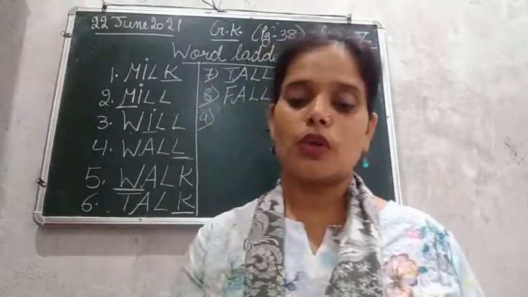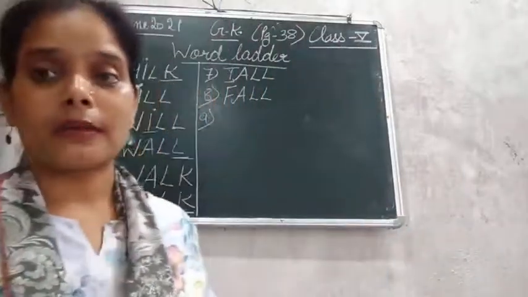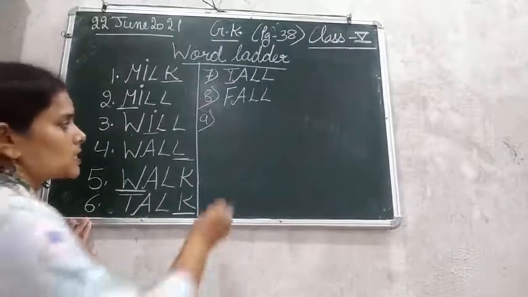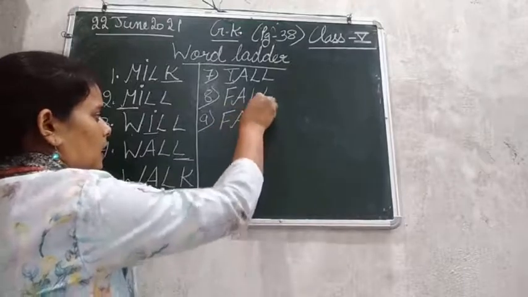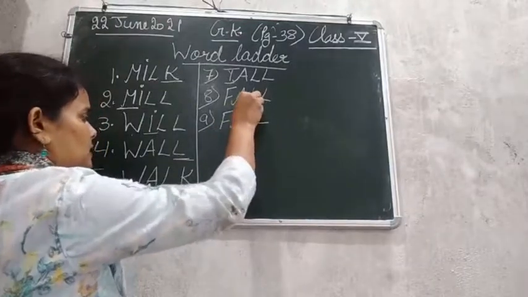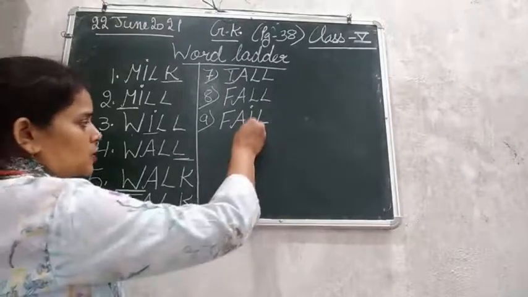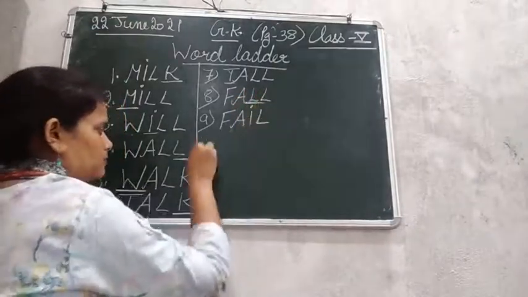So not succeed means fail. Not succeed means, अगर वो succeed नहीं हुआ, that means he got fail. So the ninth one is fail. FAIL, that is fail. So fall will change into fail. Here the L is changed into I.